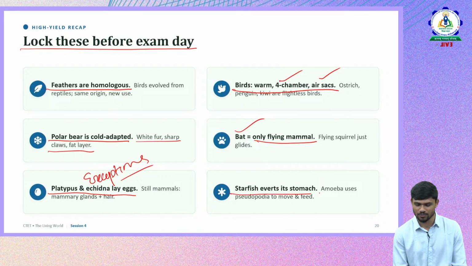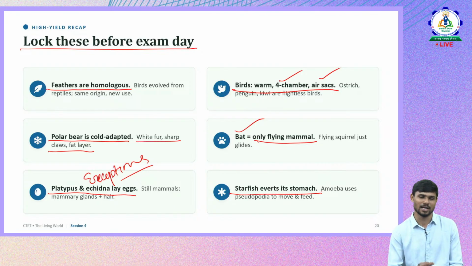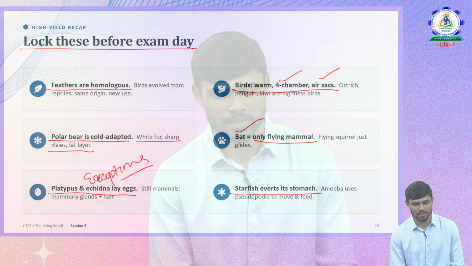Then starfish everts its stomach and retracts it back. So these are the few facts you should remember. Mostly, if you see, they are focusing on exceptions in the classes of animals, some special characteristics in the classes of animals, and the evolutionary links and adaptations. So they are not directly testing the concept. They are going to application level, and they want you to know more in-depth special characteristics, adaptations and exceptions. This is where they are focusing more in CTET, and this is about the living world.